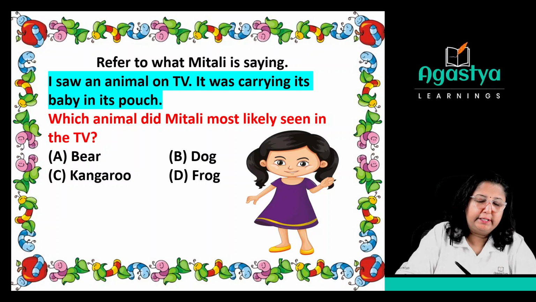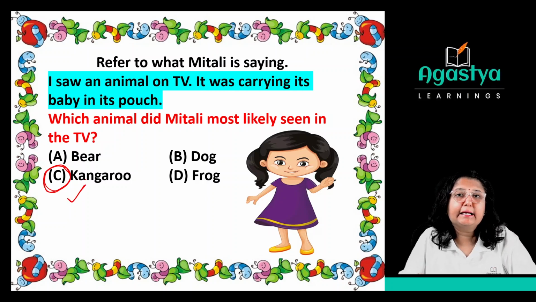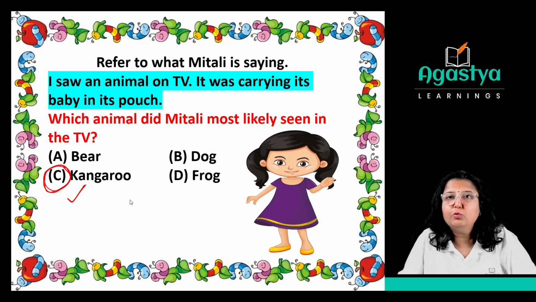Yes, kangaroo is the animal which has a pouch attached to its stomach or belly, and in that they can carry their own babies.